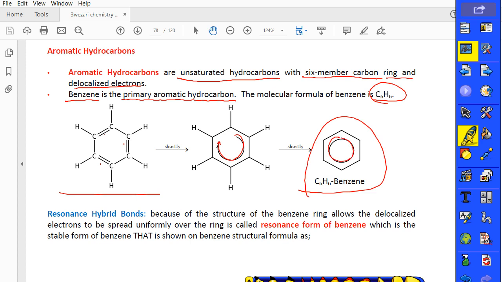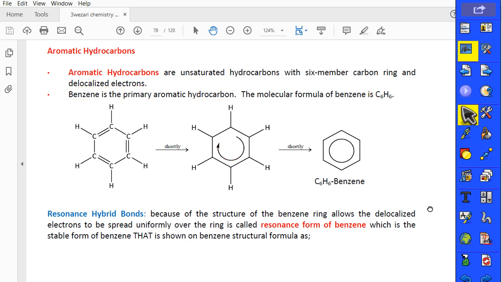This means, guys, inside the benzene we have double bonds. They have the same meaning, but these double bonds can change their position. Because of that, we can use a circle instead. Benzene is this one. Because of that, we can speak of the resonance forms of benzene. It can be a different benzene. If you change one double bond, there's also a different benzene. So you can call these resonance hybrid bonds inside the benzene.